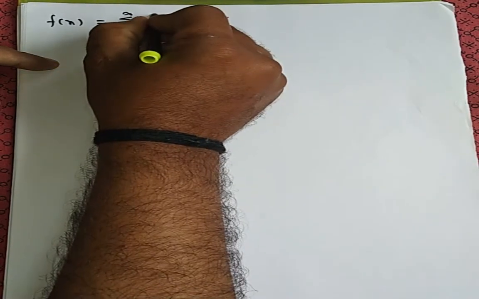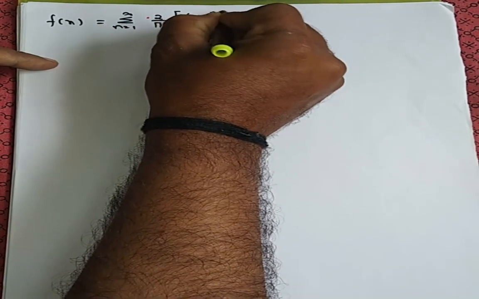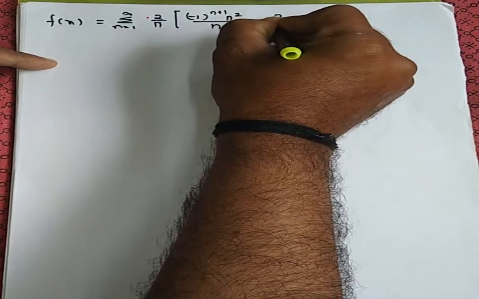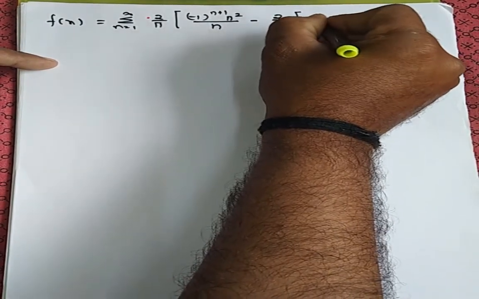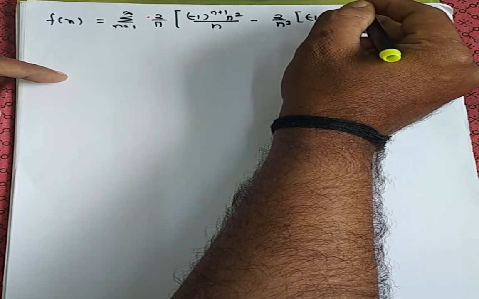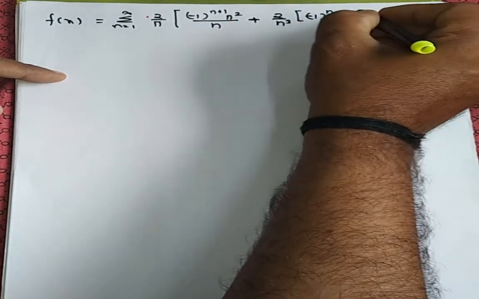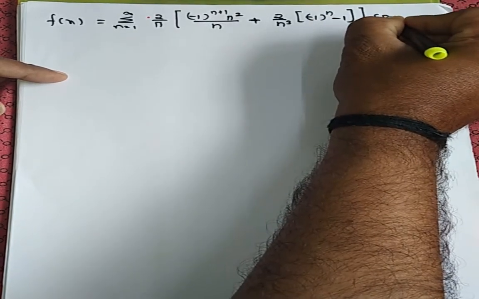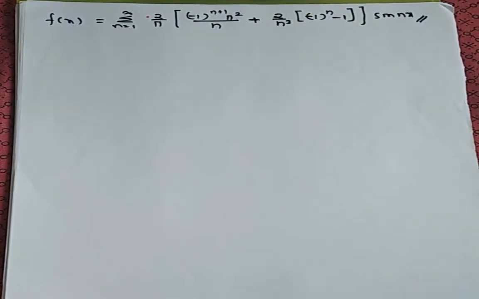So bn is written like this, 2 divided by pi, bracket, minus 1 raised to n plus 1 into pi square divided by n, minus 2 divided by n cube, bracket, minus 1 raised to n minus 1, plus minus 1 raised to n minus 1, bracket complete, sine nx. So which is the required Fourier sine series.